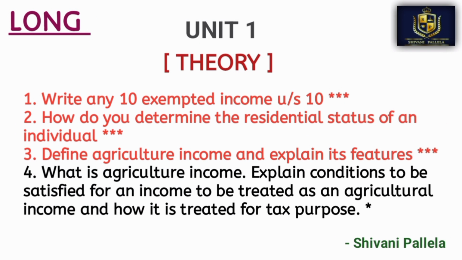Coming to the first unit, it is purely theory. You are not going to have any problematic in the question paper, but a compulsory theory question will come. I have given only 4 questions. Of these, prepare the first 3 which I have highlighted in red: exempted incomes under section 10, determine the residential status of an individual, and agriculture income and its features. These 3 questions are enough.